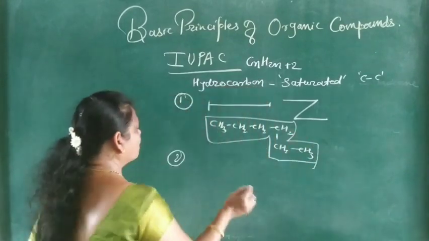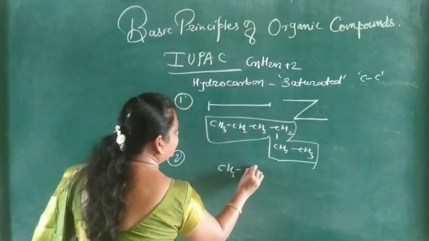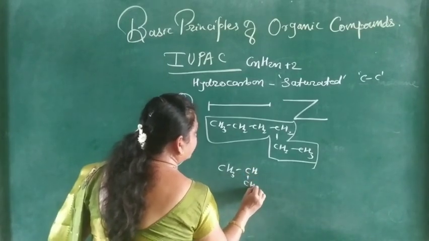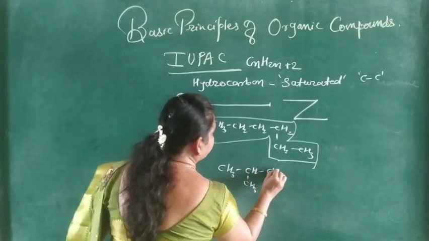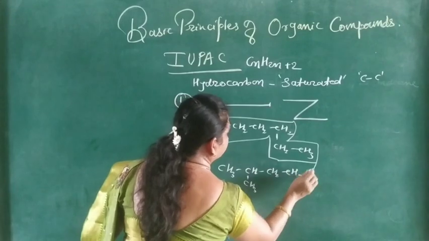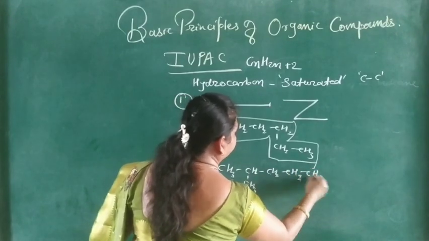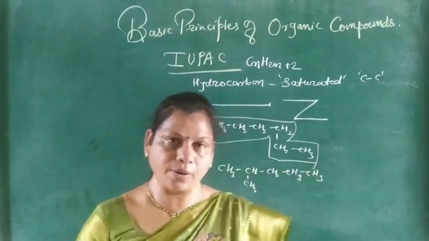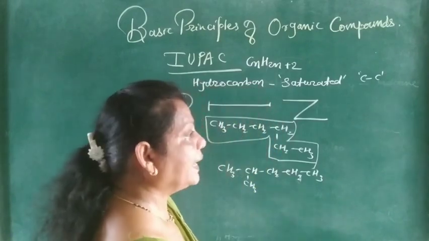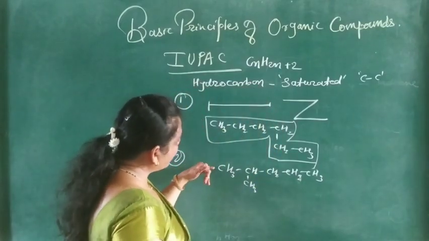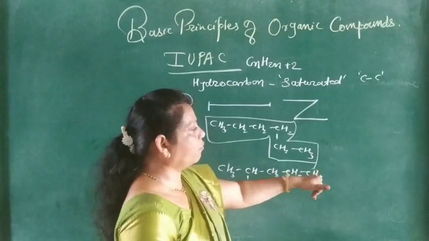In other words, if we have CH3, CH3, here CH2, CH2, CH2, CH3, such a compound, then locate 1, 2, 3, 4, 5.